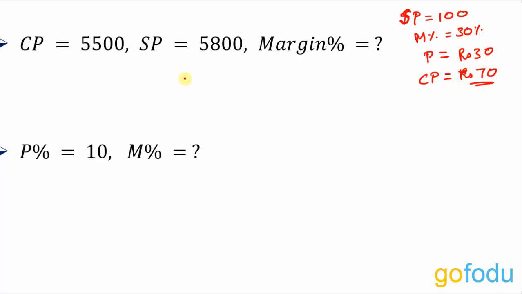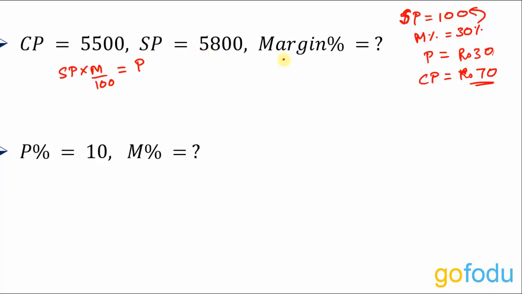So usually profit percent or loss percent is applied on cost price, but margin percent is applied on selling price. Okay. If you are selling something for 100 rupees and margin percent is 30%, that means you can sell it for 30% less and still make no loss. Okay, 30% of this selling price or the price would be your profit. It would be your profit margin. Okay, so basically selling price into margin percentage would give us profit. Okay, this is what we got from here.